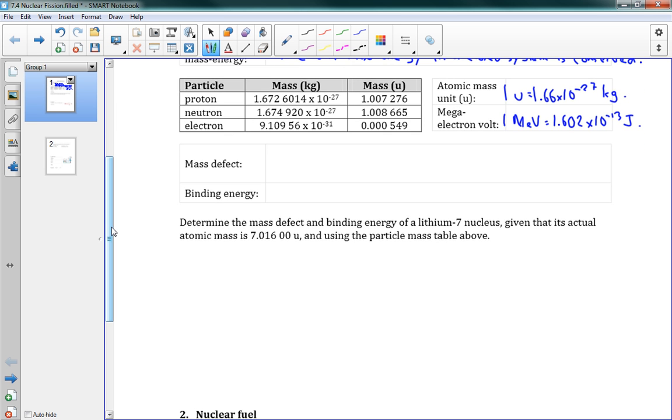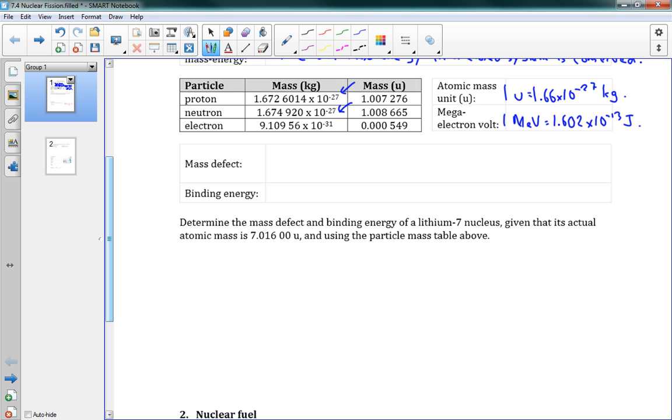We've got a bit more information that we need. The mass defect and the binding energy. So what these are, mass defect. What I'm going to tell you right now is that in the nucleus, let's say we have 2 protons and 2 neutrons in the nucleus. So let's say we have helium. Now, if I was to add up 2 protons and 2 neutrons, well, I could take the mass of 2 protons and the mass of 2 neutrons, add them up, and I could see how much the nucleus should weigh.